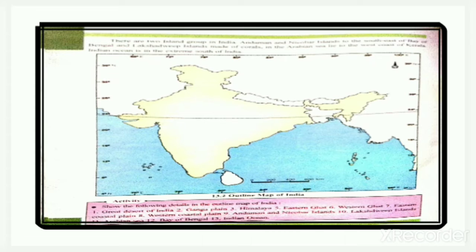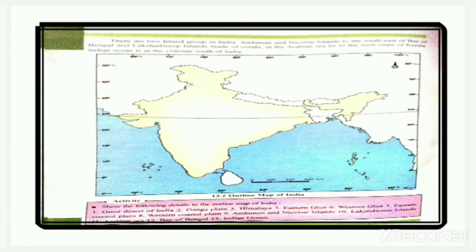So the Indian Ocean lies to the south, extreme south of India. So this was our physical division of India, that we can divide India in 5 physiographic zones, that is northern mountainous region, northern plain region, plateau of central and southern India, coastal plains and archipelagos. Okay. Now let's move ahead.